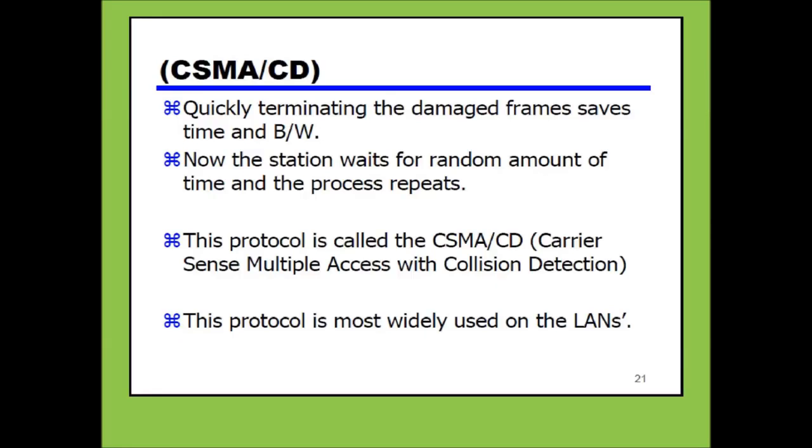Quickly terminating the damaged frame saves time. Now the station waits for a random amount of time and the process repeats. Any device which wants to transmit data will wait for a specific time and then the data is transmitted. This protocol is called CSMA/CD, carrier sense multiple access with collision detection. This protocol is most widely used in local area networks.